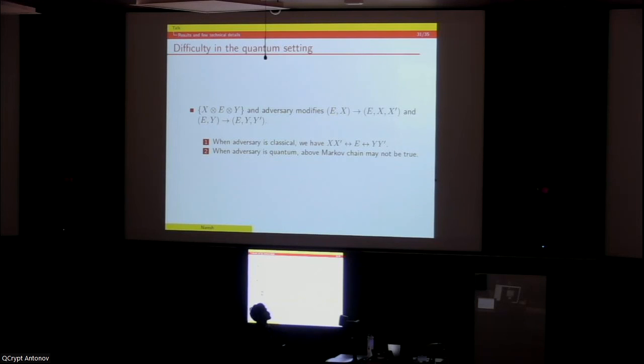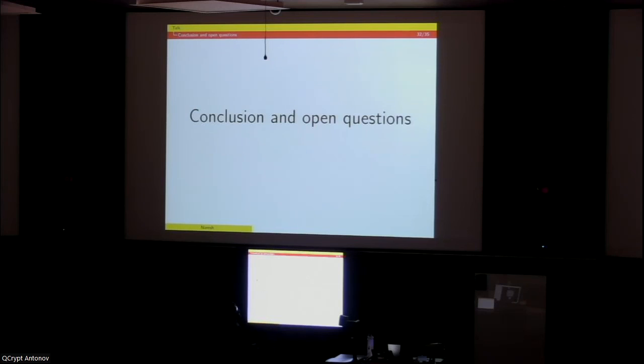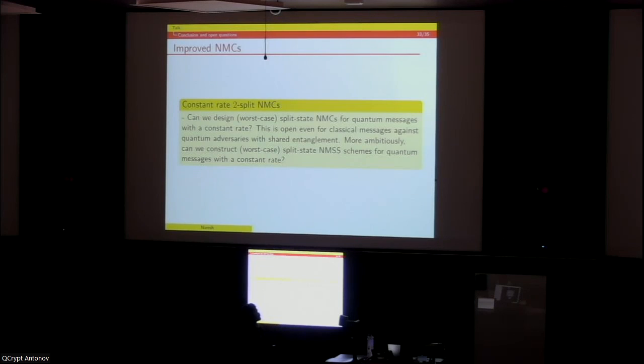So let me just conclude by describing the difficulty that usually comes. Suppose we have X, E, Y, 3 registers, let's say they are independent, or even form a Markov chain. Then let's say the adversary tampers EX to EXX prime, and EY to EYY prime. Then in the classical setting, one can see that XX prime, EYY prime forms a Markov chain. But when the adversary is quantum, the above Markov chain may not be true. This is one of the key difficulties that is handled in earlier works also when they considered quantum security of non-malleable extractors.